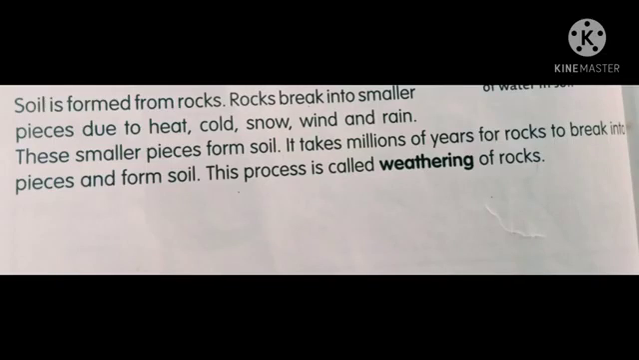Children, now you can open your content book. Formation of soil. Soil is formed from rocks. Rocks break into smaller pieces due to heat, cold, snow, wind, and rain. These smaller pieces form soil. It takes millions of years for rocks to break into pieces and form soil. This process is called weathering of rocks.